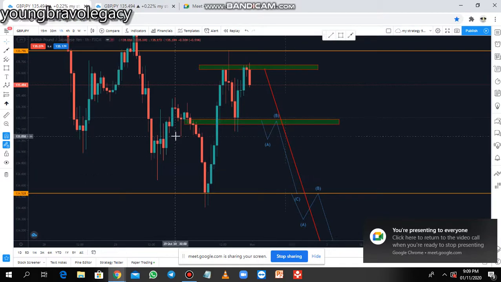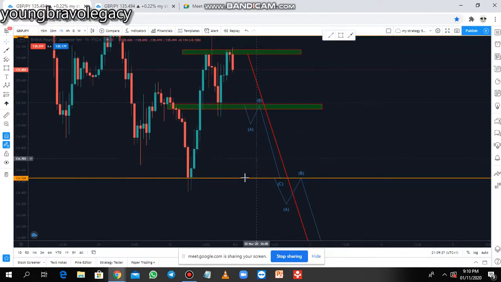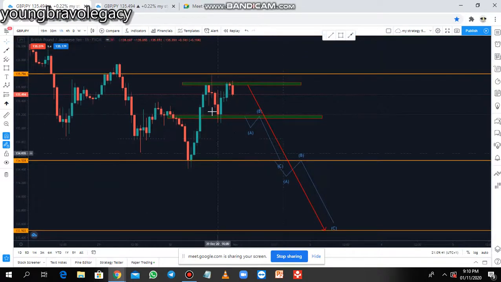This is the outlook. Since we look from the weekly to the daily, the bias on GBPJPY is for us to look for a sell throughout this week. Yeah, we prefer sell trades throughout this week. But GBPJPY can be crazy, so you can still take buy trades.